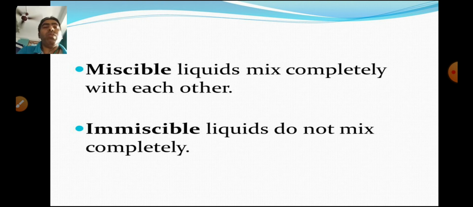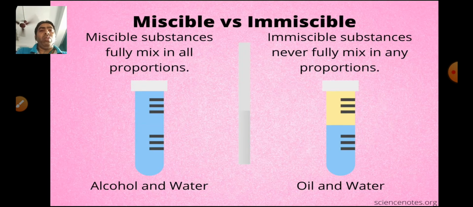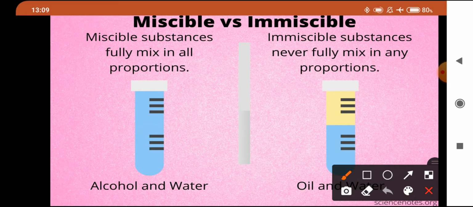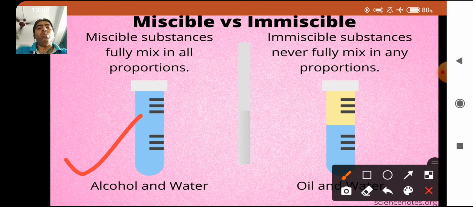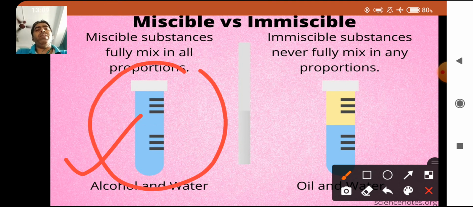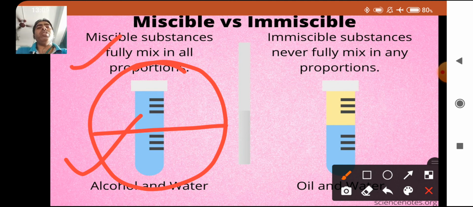Now we are moving toward miscibility and immiscibility. Some liquids get completely mixed with water; they are called miscible in water. Here I have given one example, alcohol and water. You will find that alcohol and water are totally mixed. No different layers are formed. Here it is also written: miscible substances fully mix in all proportions.